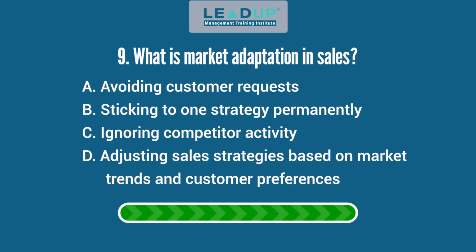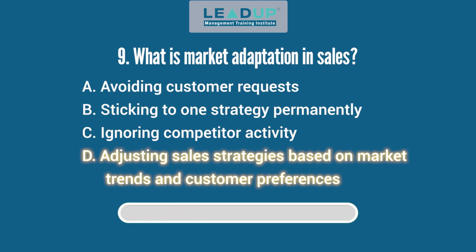Question 9. What is market adaptation in sales? A. Avoiding customer requests. B. Sticking to one strategy permanently. C. Ignoring competitor activity. And D. Adjusting sales strategies based on market trends and customer preferences. Answer: adjusting sales strategies based on market trends and customer preferences.